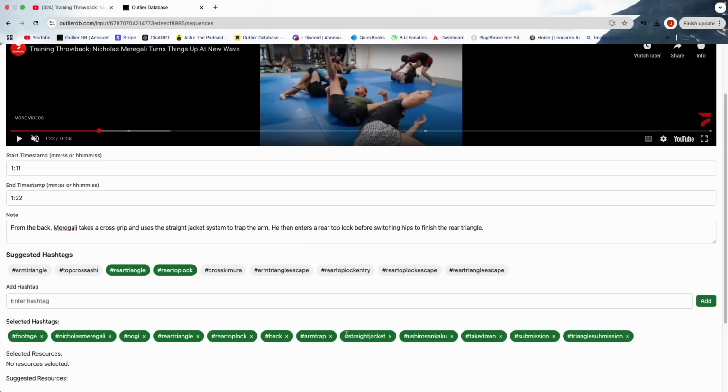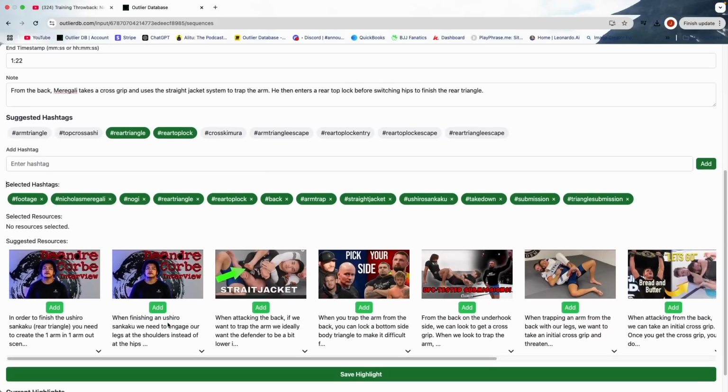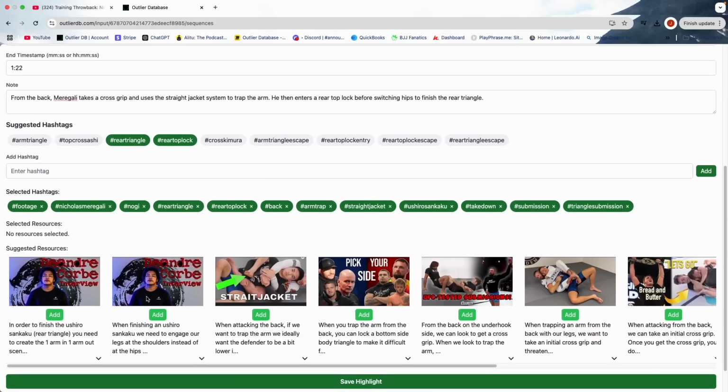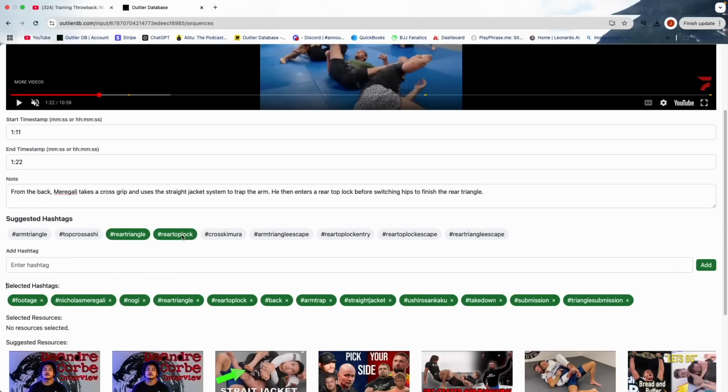Hashtags, you don't need to go too crazy or anything. Whatever you think would make this easy for yourself to find later on. And then we get to the point where we can start to add resources that would help people develop the skill from this highlight that you've created.